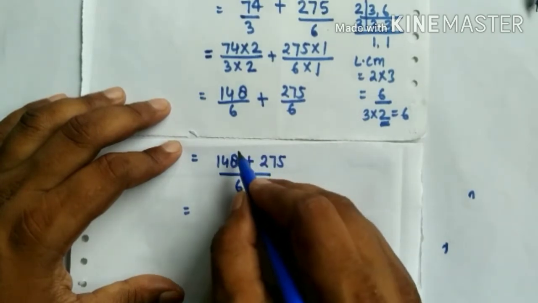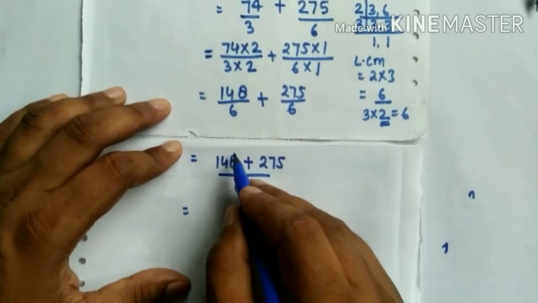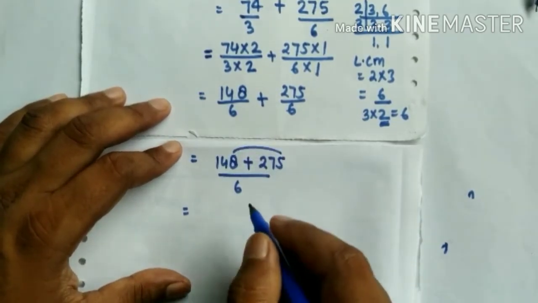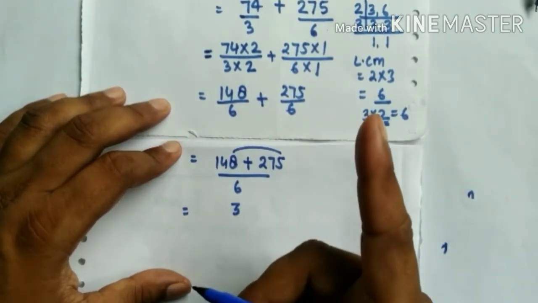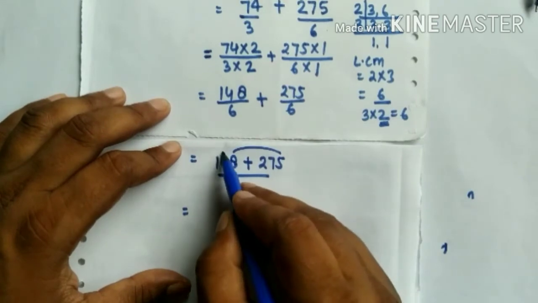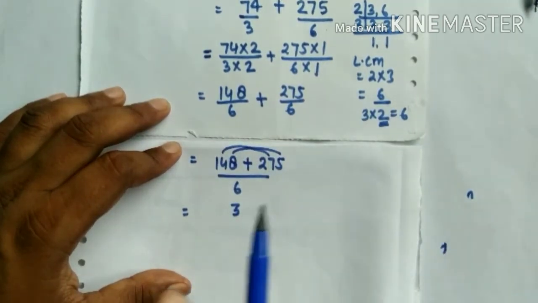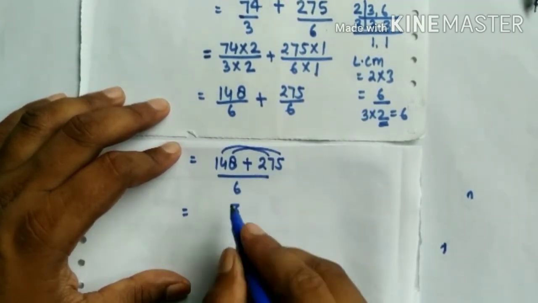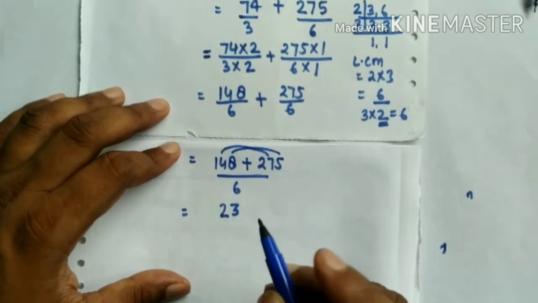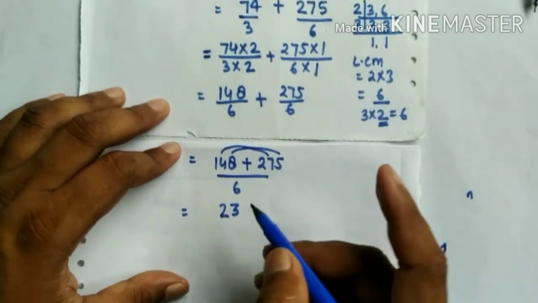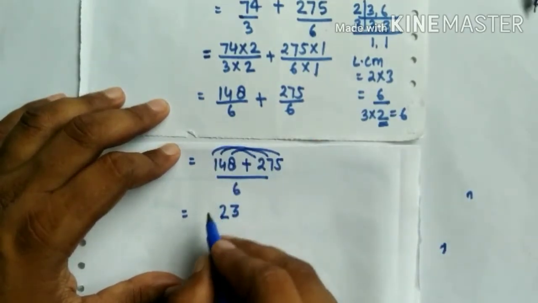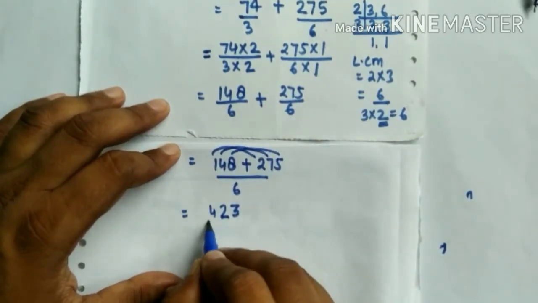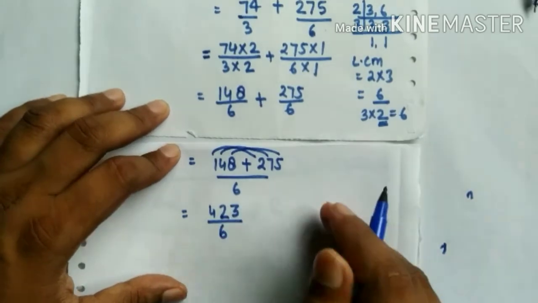After adding these, we get 8 plus 5 is 13, 3, carry 1, 4 plus 7 is 11, and plus 1 is 12, 2, carry 1, and 1 plus 2 is 3, 3 plus 1 is 4 over 6.